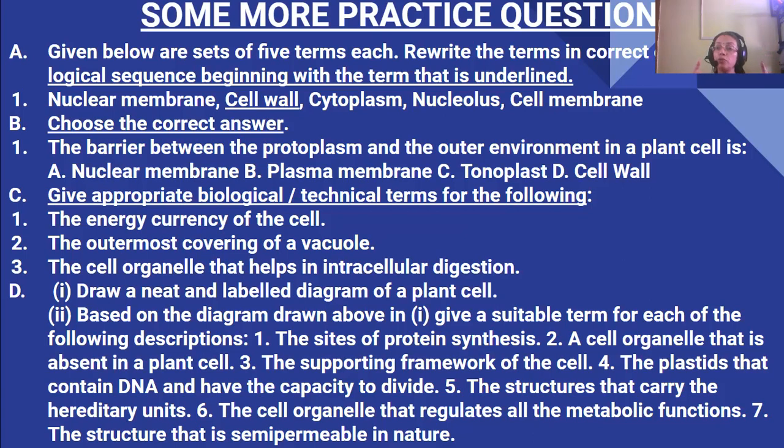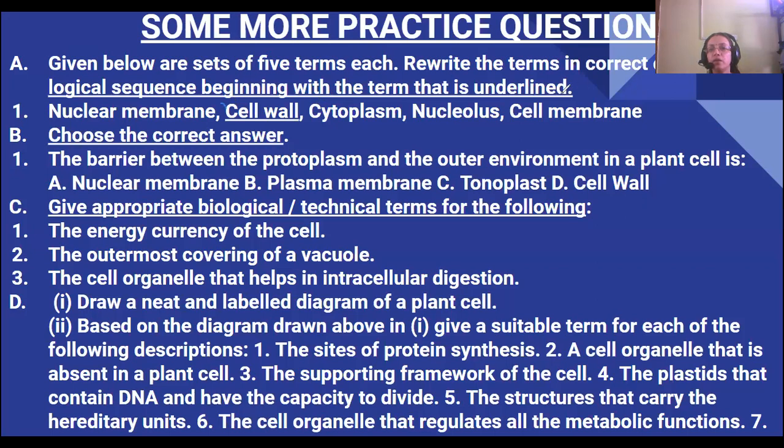So in the plant cell, first comes the cell wall, 1, then the cell membrane, 2, then the cytoplasm, 3, then comes the nuclear membrane, 4, and the nucleolus is 5.